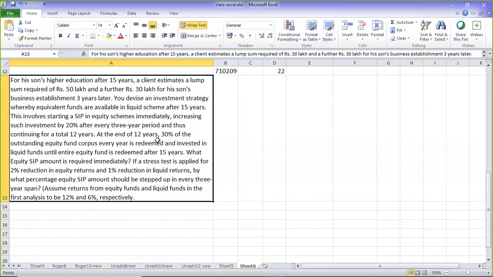At the end of 12 years, 30% of the outstanding equity corpus every year is redeemed and invested in liquid funds until the entire equity fund is redeemed and invested in liquid funds after 15 years. What equity SIP amount is required immediately? If a stress test is applied for 2% reduction in the equity returns and 1% reduction in the liquid returns, by what percentage equity SIP amount should be stepped up in every 3-year span?